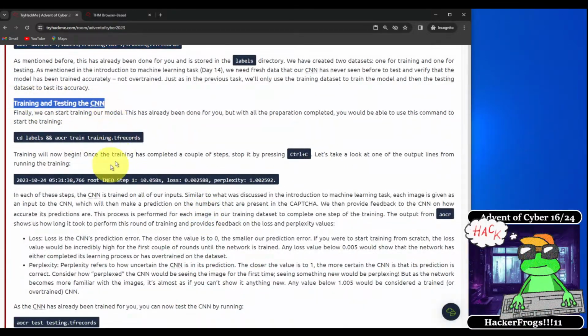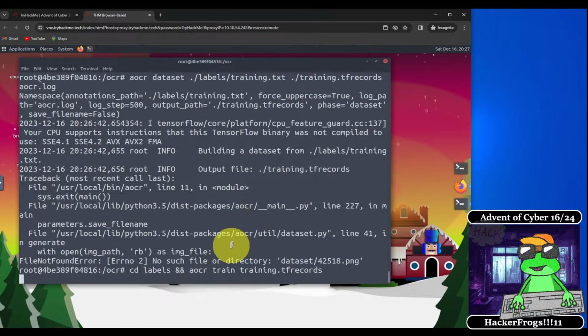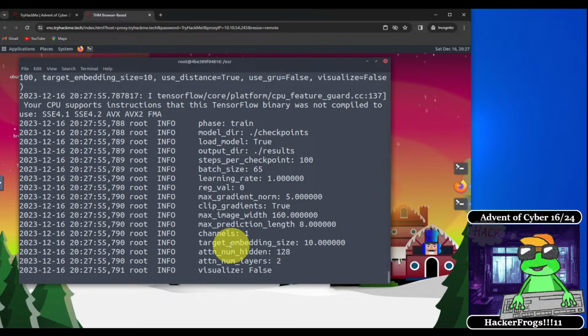Training and testing the CNN. Finally, we can start training our model. This has already been done for you, but with all the preparation completed, you would be able to use this command to start the training. So let's try running this. Okay, so it looks like this is running.